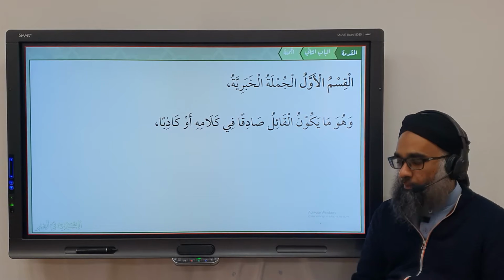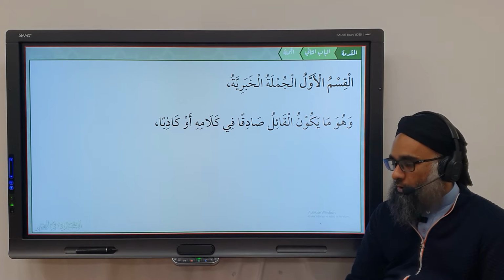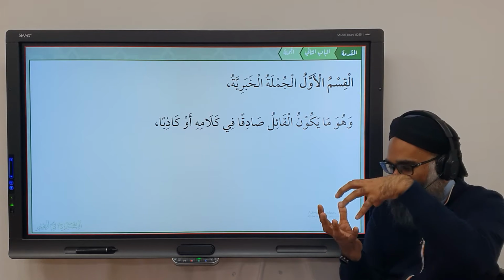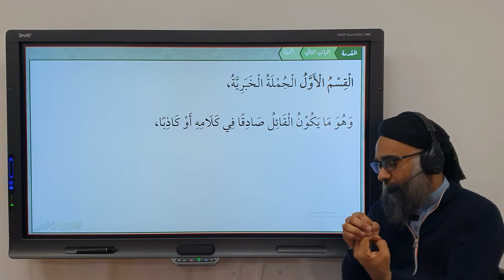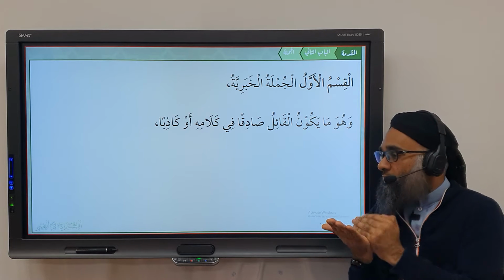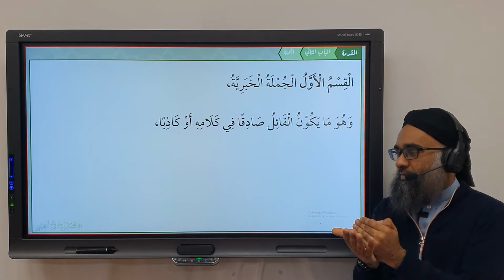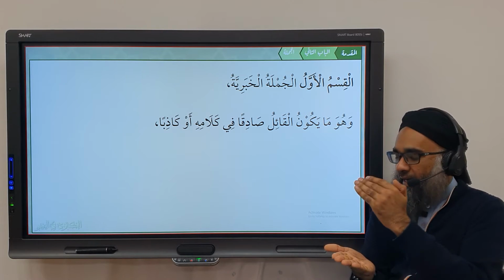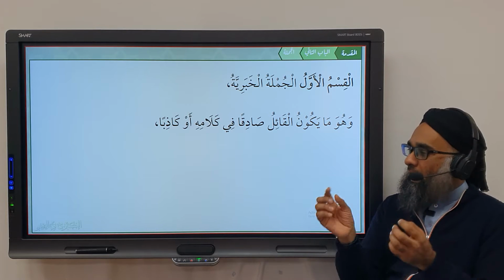So for example, I can say all elephants are pink. So this can be true or false. We know it's false. But you have elephants that exist in the real world. We're giving information regarding elephants. We're saying they are pink. So now we can say, well, is it true or is it false? It's false. So Jumla Khabariya is something which informs you of real world information, either past, present or future, and it has a true or false value, and based on the true or false value, you can say yes, true or false, and it's called Jumla Khabariya.